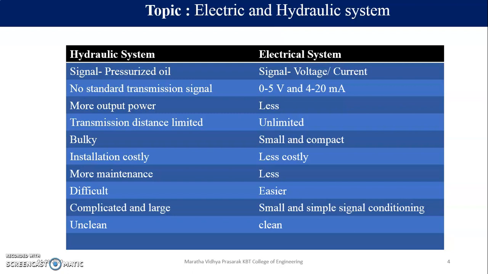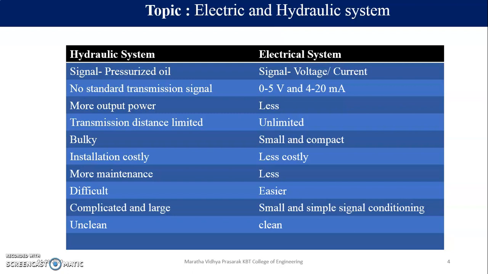Now what about power? As discussed, electrical system is having very less power compared to hydraulic, and compared to pneumatic, hydraulic is having much more power than that of pneumatic. So hydraulics are used along with the hydraulic power packs. Also, this hydraulic system is used in mine digging applications where there is a very huge amount of power required. You can even see that there are excavators, that is, they are excavating from the ground earth, from the crust. And for that purpose also we prefer hydraulic system other than pneumatic or electrical system.